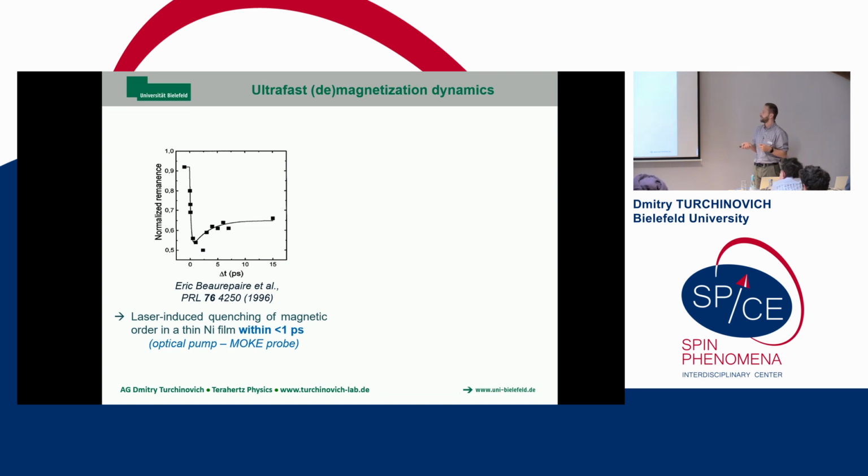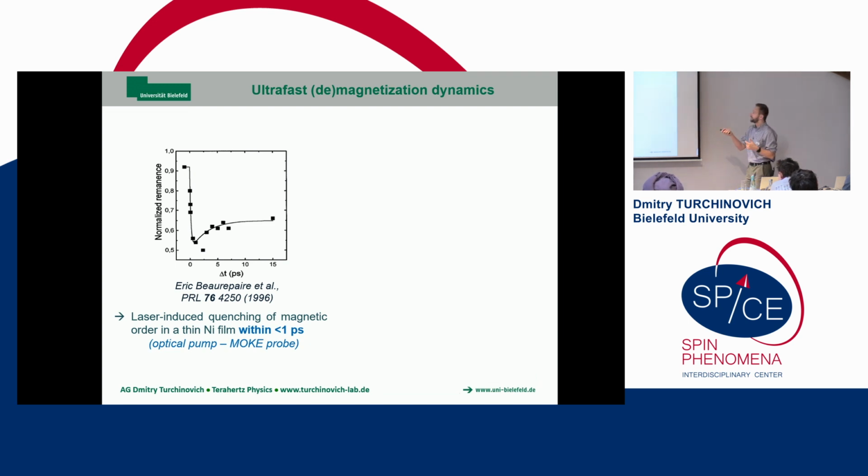So what they did back then was an optical pump, magneto-optical Kerr probe, and the sample was a nickel nanofilm. They hit it with a short laser pulse, and then they observed very, very fast demagnetization, which was a very interesting observation, because back then people thought, okay, magnetization is a slow process, and the natural time scale would be the ferromagnetic resonance time scale, which is gigahertz.